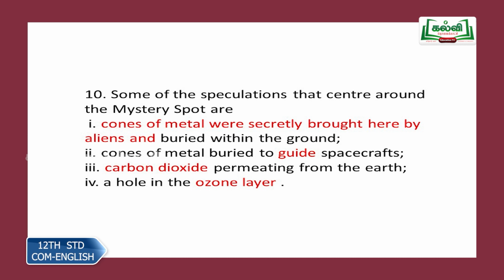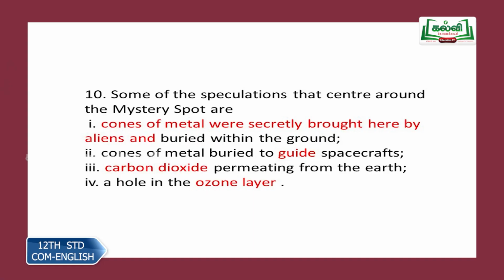Now some of the speculations that center around the mystery spot are dash buried within the ground. So you can say cones of metal buried within the ground, or if you can remember very vividly, cones of metal brought by aliens and buried within the ground. Just cones of metal would do, because that is the main answer. Second one, cones of metal buried to dash spacecrafts. Again you get the clue to the previous answer from this statement. Cones of metal buried for what purpose? To guide spacecrafts. Third one, what permeates from the earth? Carbon dioxide. And last one, very simple, common sense, a hole in the ozone layer.